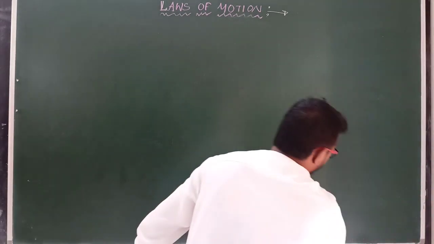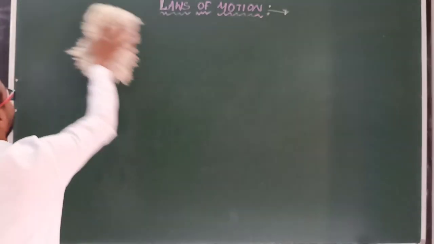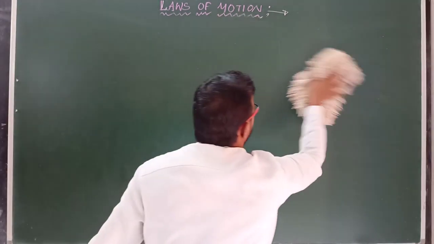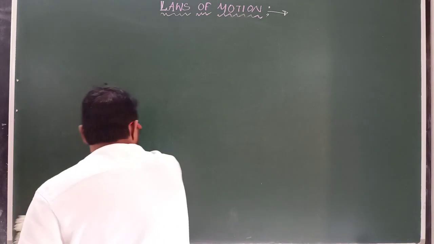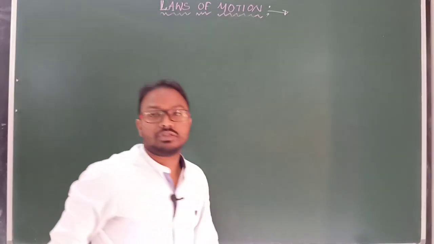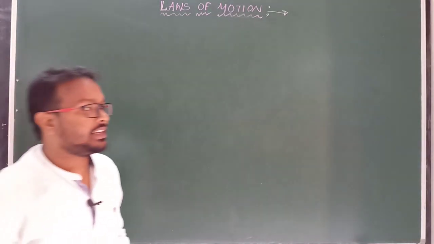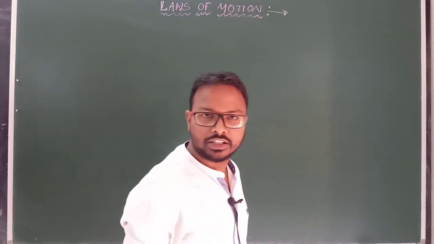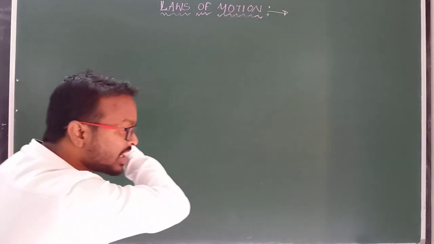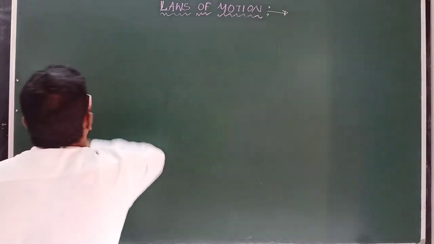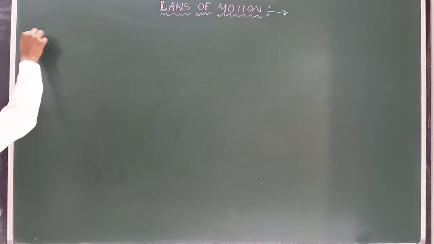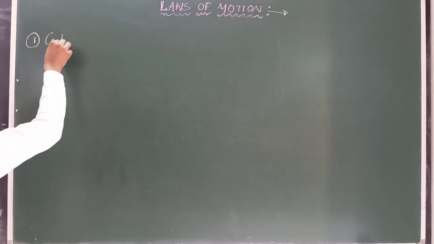Actually, in nature there are four types of forces. First one is gravitational force, second is electromagnetic force, third is weak nuclear force, and fourth is strong nuclear force. Clear? So now we will discuss forces according to their nature. We will divide force into two parts, and the first one is known as contact force.